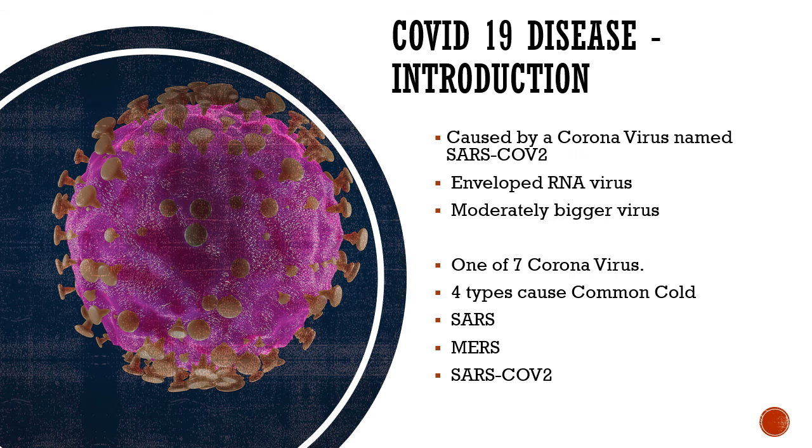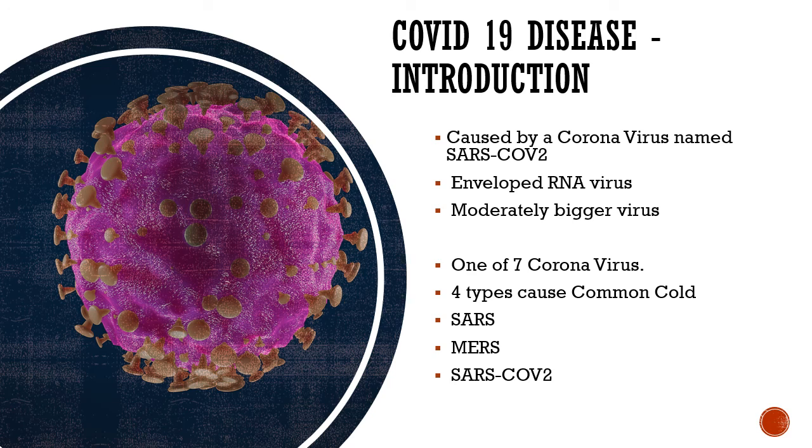Now, coming to the third type of disease that is caused by a virus from the coronavirus family, and that is actually troubling the world at present, that is COVID-19. So, let us discuss that in brief. Now, as we have already discussed, it is caused by the coronavirus named SARS-CoV-2, and we know now why it is labeled as 2. It's an enveloped RNA virus. This we have also discussed.